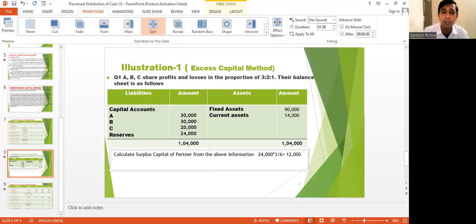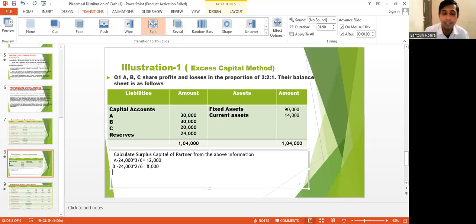So this is A's share in the reserve. In a similar way you can calculate B's share. The amount will change if the ratio is changed. Here the ratio is 2 by 6, so it is 8,000.